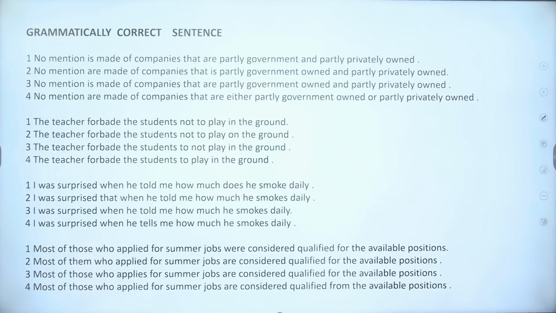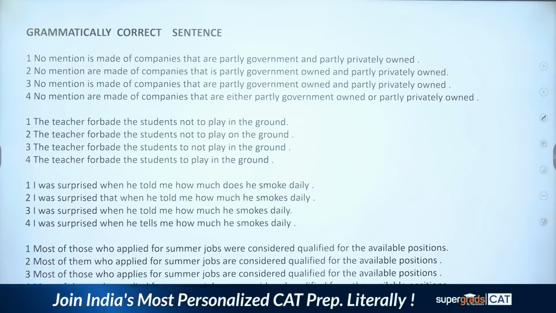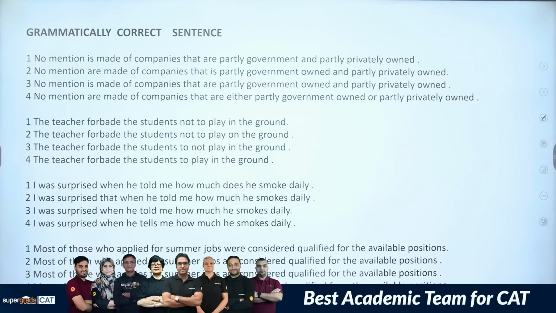First, no mention is made of companies that are partly government and partly privately owned. Second, no mention are made of companies that is partly government owned and partly privately owned. Third, no mention is made of companies that are partly government owned and partly privately owned.